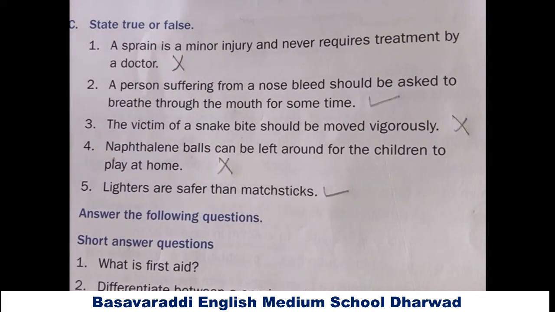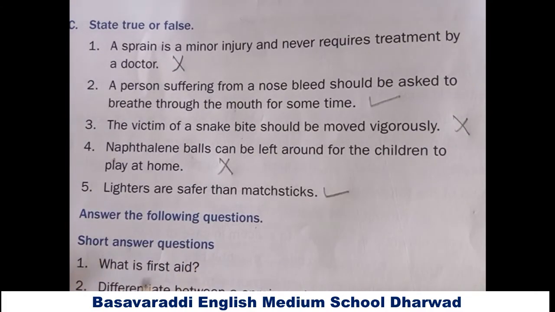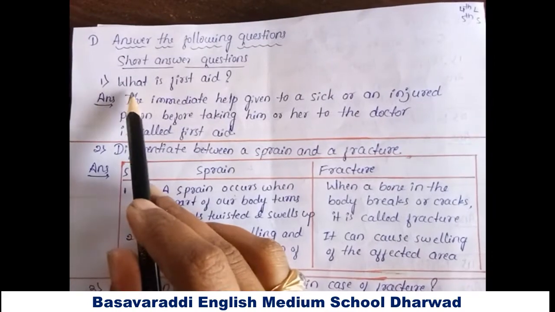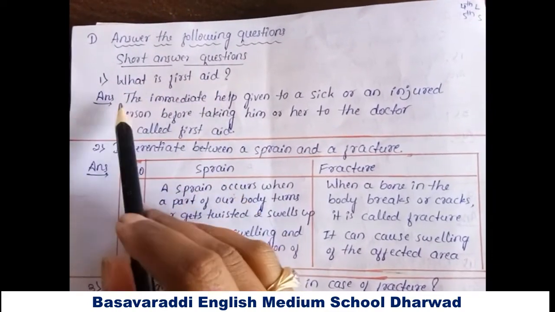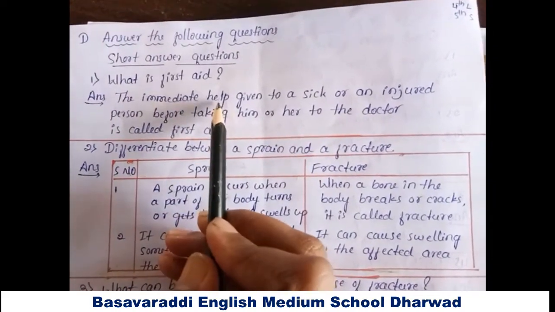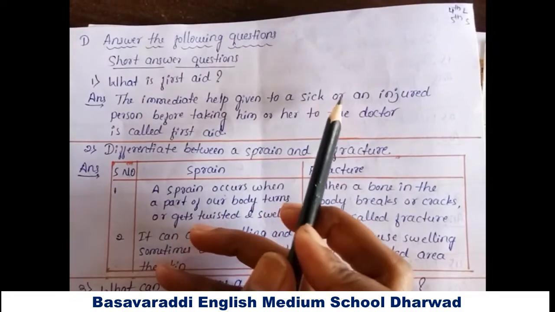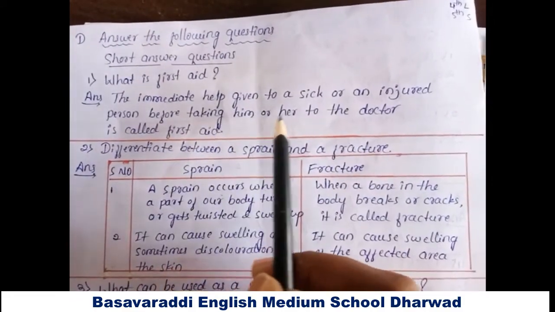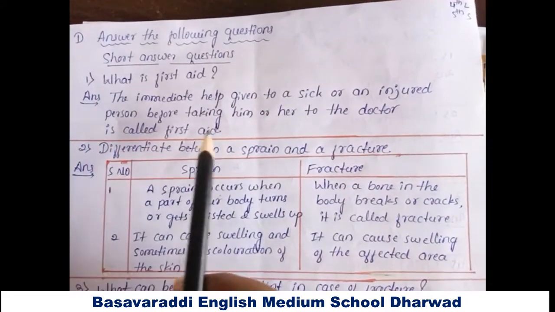Next one, the D part, answer the following questions. Short answer questions. The first one, what is first aid? Answer, the immediate help given to a sick or an injured person before taking him or her to the doctor is called first aid.